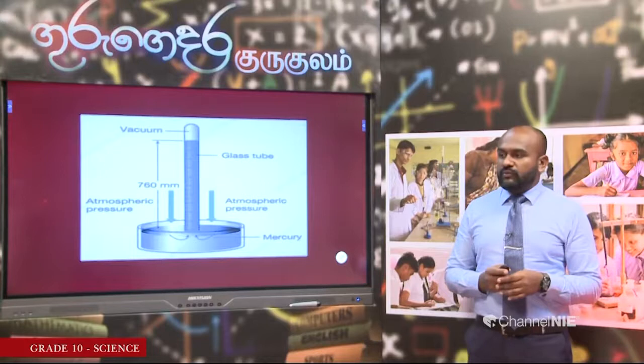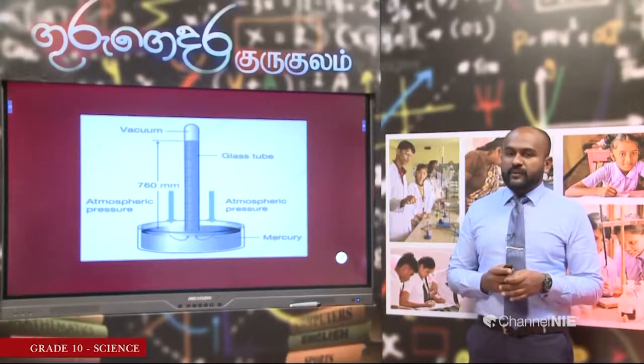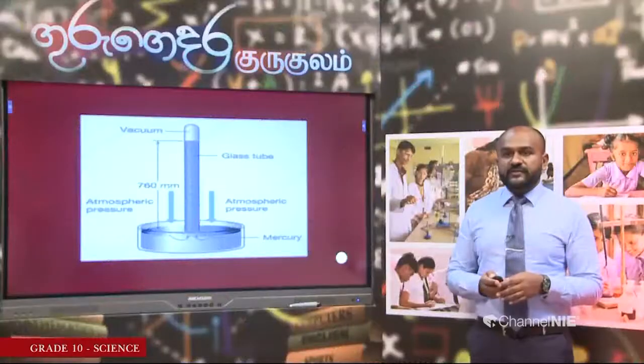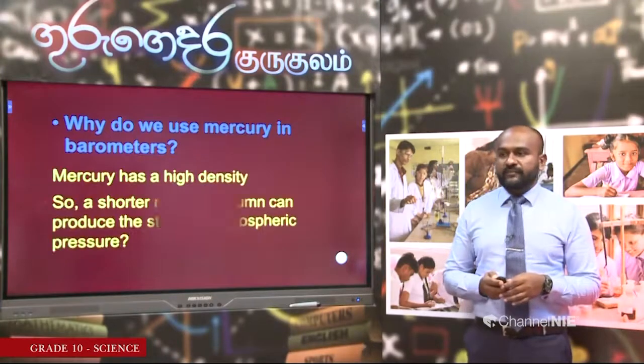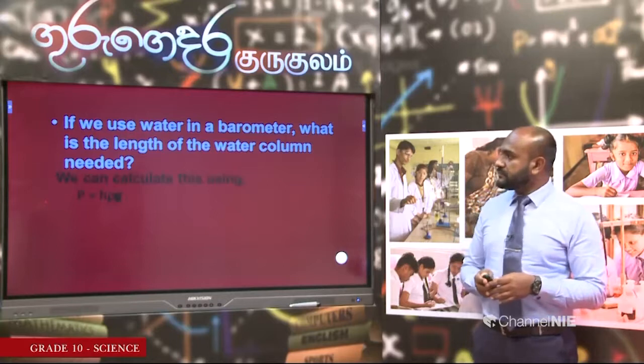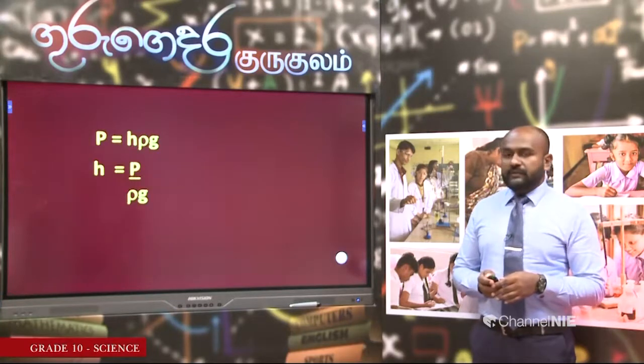But what would happen if there were particles at the top? Would the mercury column be able to freely go up along the tube? What do you think? No, because the particles would put pressure on the mercury column. As there are no particles, because this is a vacuum, no pressure is applied on the mercury column, so it can freely go up along the tube. That is the purpose of this vacuum that you find at the end of a mercury barometer. Let us go to the next one now.